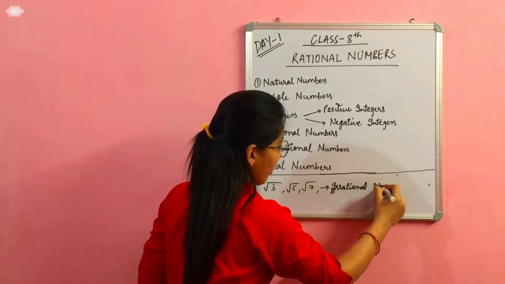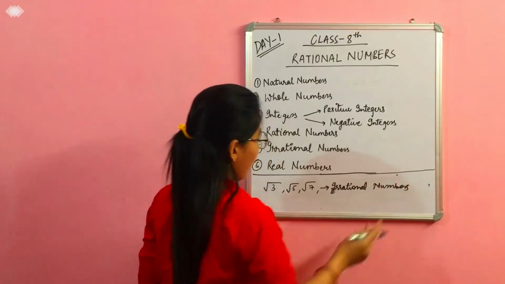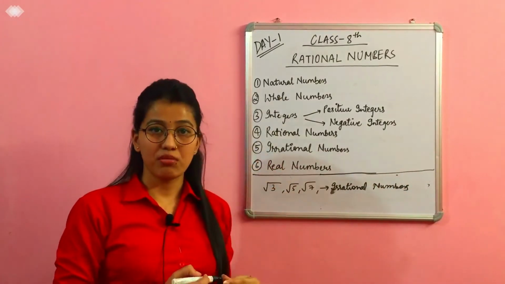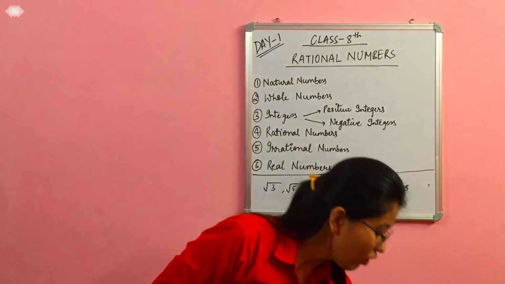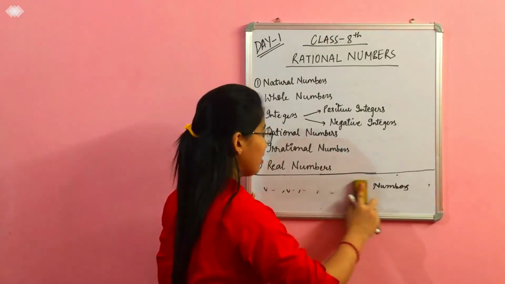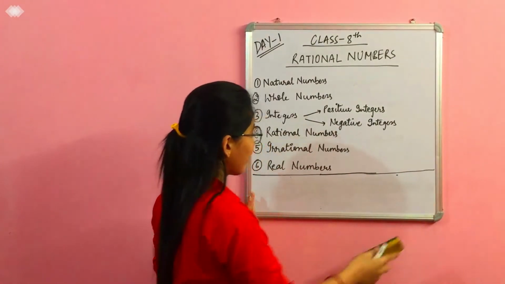I hope irrational and rational numbers are clear to all of you. Now coming to our real number system. What are real numbers?